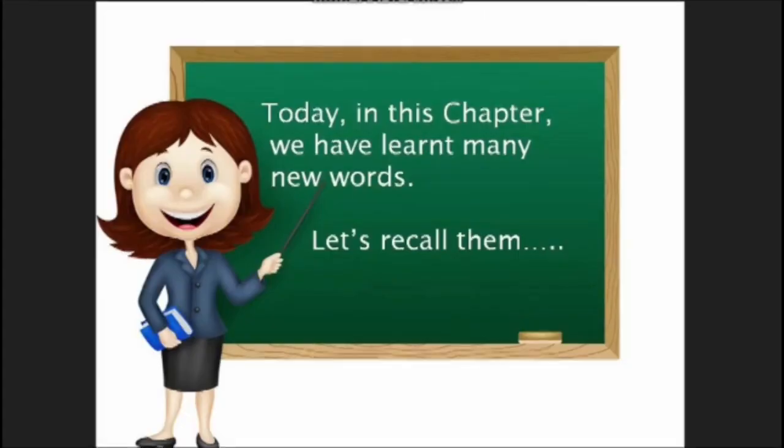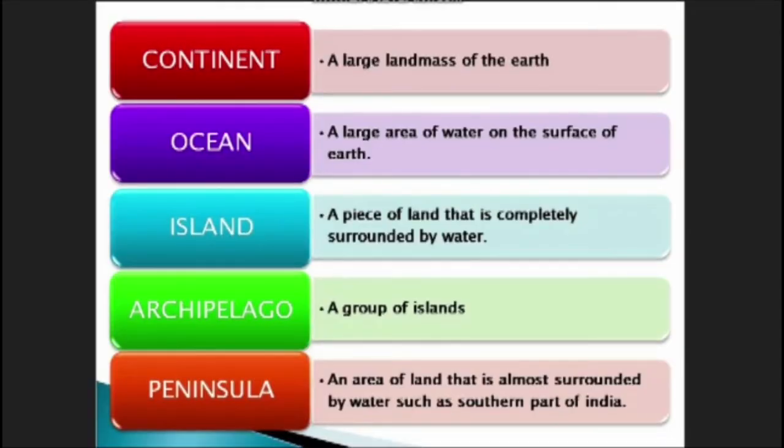So children, today in this chapter we have learnt many new words, isn't it? So let us recall them. Continent, a large landmass of the earth. Ocean, a large area of water on the surface of the earth. Island, a piece of land that is completely surrounded by water. Archipelago, a group of islands. Peninsula, an area of land that is almost surrounded by water, such as southern part of India.